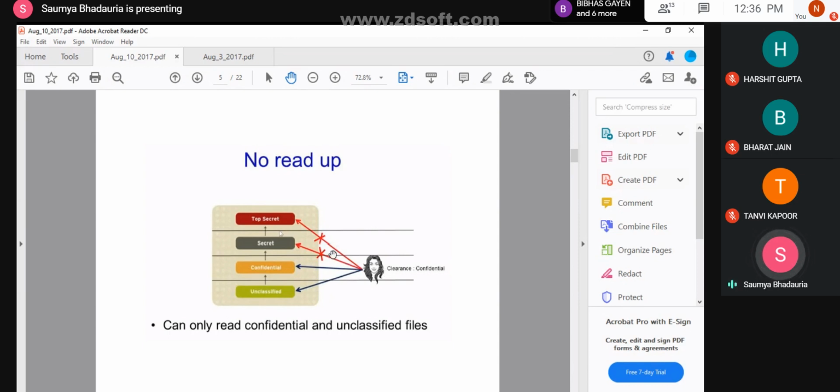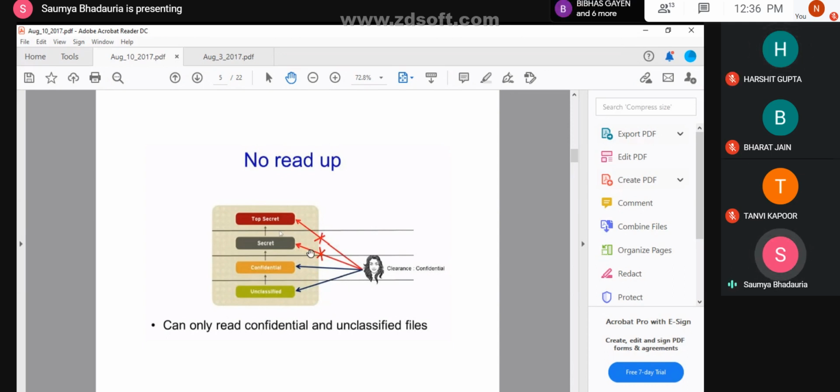Since the user doesn't have access to the secret and top secret levels, he cannot be allowed to read those files. That is why it is said that he can read the files present at the lower level, but he cannot read the files present at the higher level. Now, clear? Any doubt? No, ma'am. Okay.